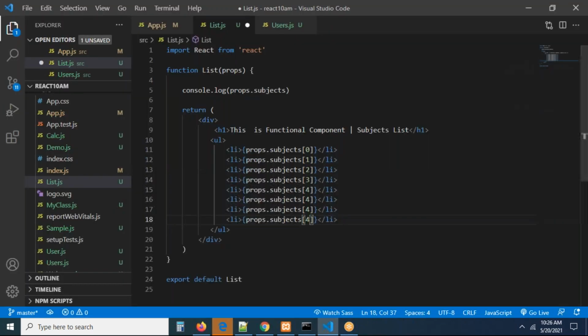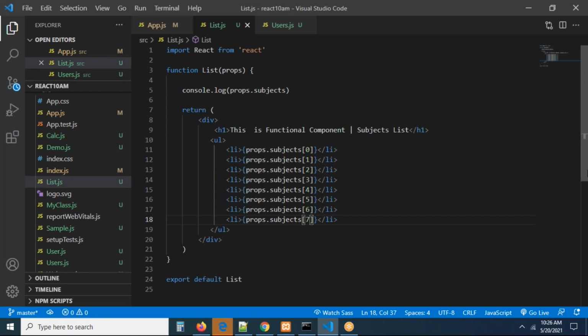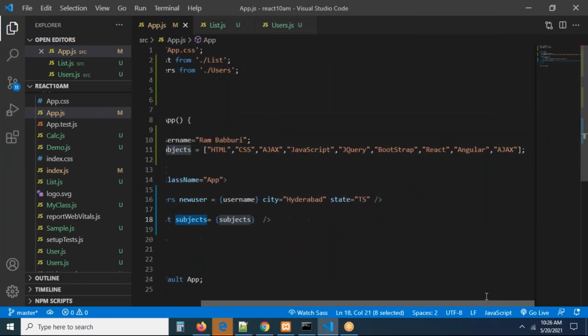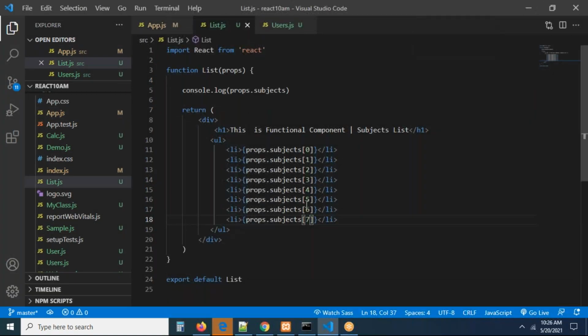Now you can write some more subjects also, there are more. This is going to be 5 and 6 and 7. I'm done, I think. Now refresh the page. Now I'm able to see all the subjects from the array, right? Are there any subjects missed? You can check how many subjects there are. Angular is the last one, but one more is there, the eighth one. Then will you go and write the eighth one here? Now I'm writing the eighth one.